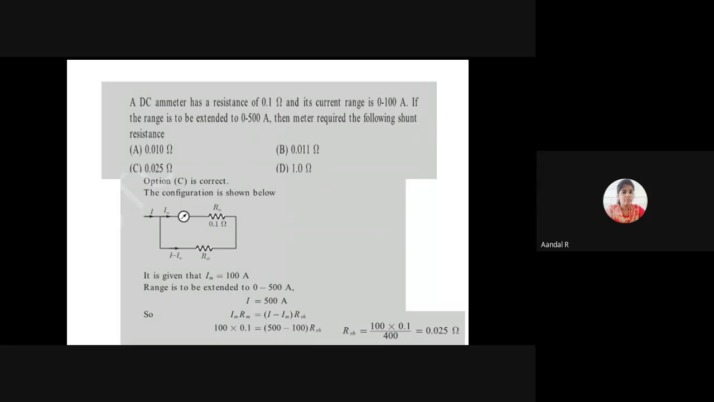The same model I have also taught in the last class. A DC ammeter has a resistance of 0.1 ohm. Its current range is 0 to 100 ampere. If the range is to be extended to 0 to 500 ampere, the meter requires the following shunt resistor. Find the value of the shunt resistance to be connected to extend the range.